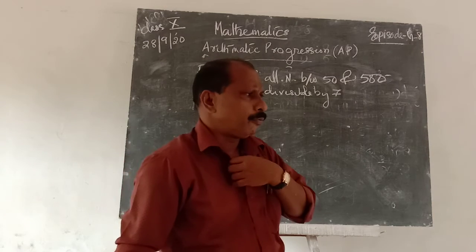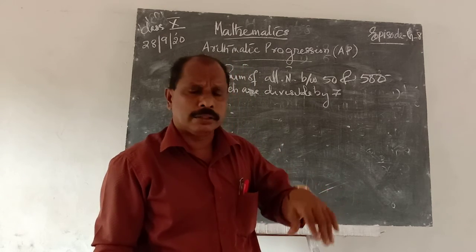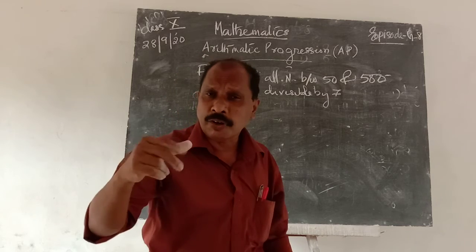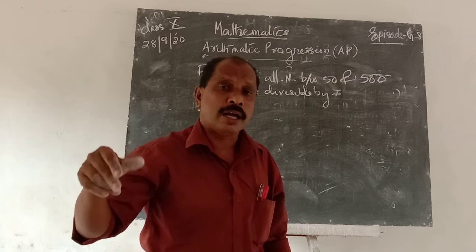Listen. Between means it does not include 50, so it starts from 51, and 500 is excluded, so it ends at 499. Therefore, the numbers are from 51 to 499.